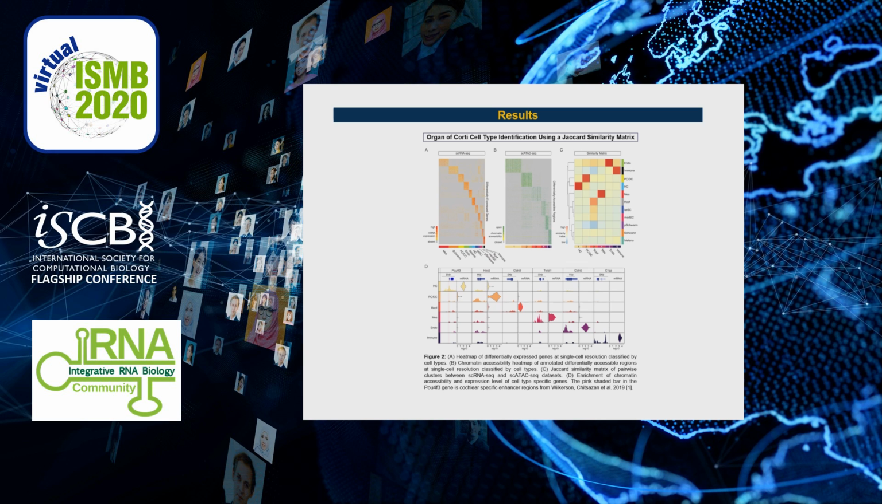To identify the cell types for the single-cell ATAC-seq dataset, we calculated a Jaccard similarity matrix, which compares the similarity between DE genes from RNA-seq and annotated DARs from ATAC-seq. The redder, the more similarity between the two datasets. For example, cluster 1 in ATAC-seq has the most similarity with the hair cell cluster from the RNA-seq dataset.